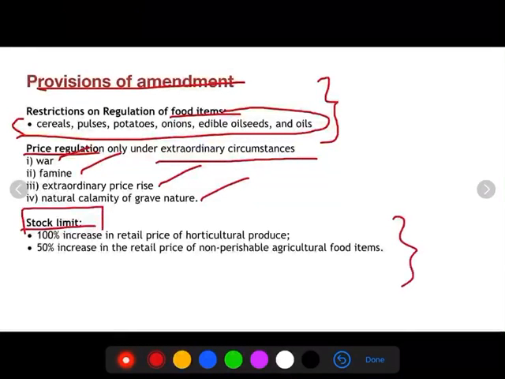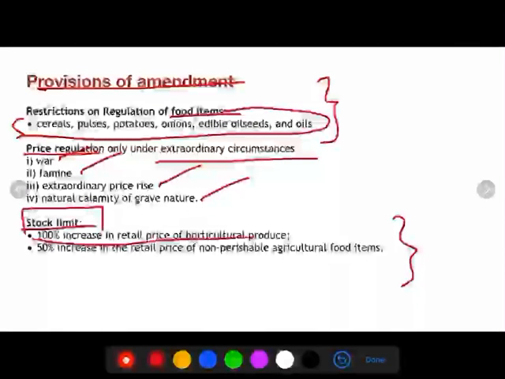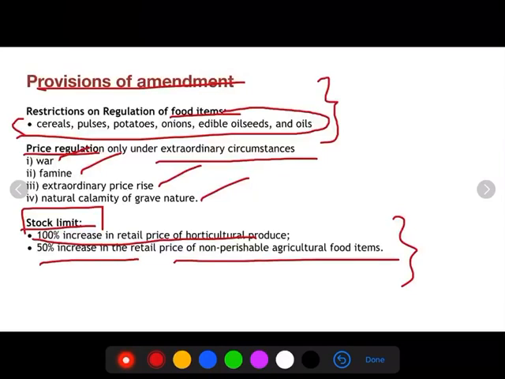Also, stock limit can be imposed by the government only in these 2 conditions: a 100% increase in the retail price of horticulture produce, or a 50% increase in the retail price of non-perishable agricultural food items. Only in these 2 instances can a stock limit be imposed by the government. This is the whole picture of the new amendment act.